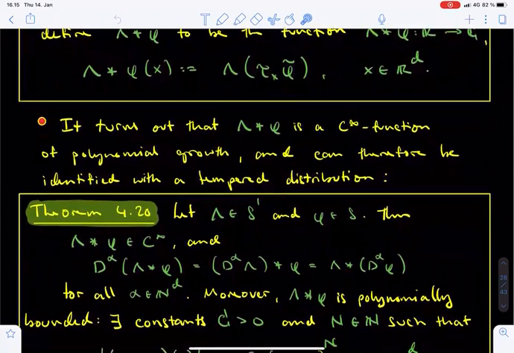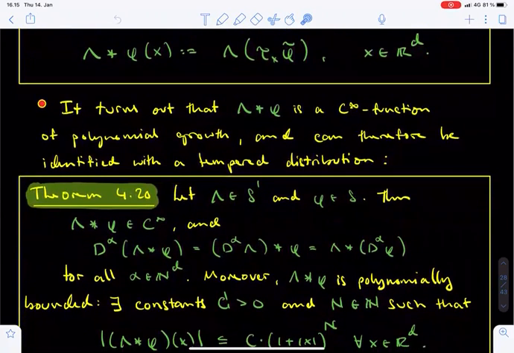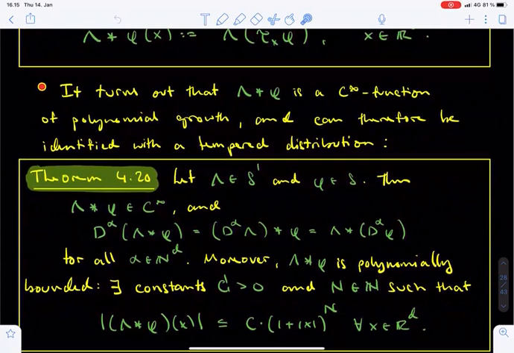Now that we have defined the convolution between lambda and phi as a function, we need to know more about this function before making any further progress. In particular, we would like to know that this function defines a tempered distribution, so that we may talk about its Fourier transform. This is indeed the case as we justify in theorem 4.20.